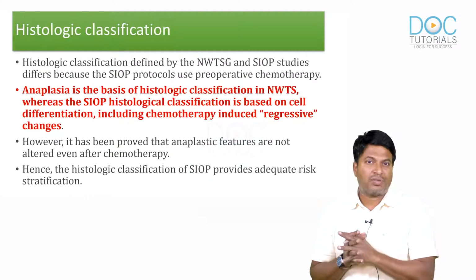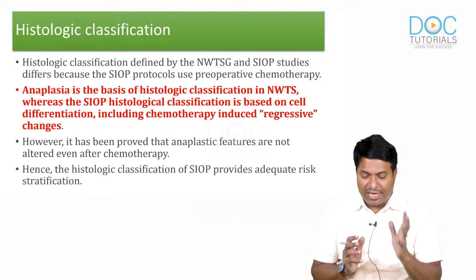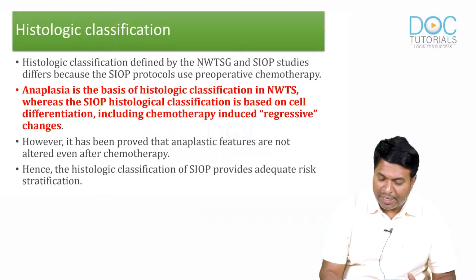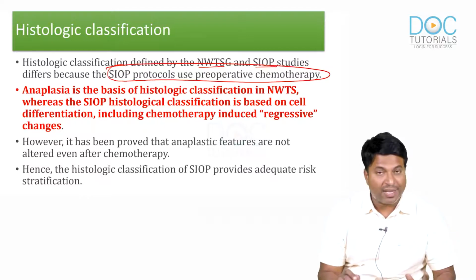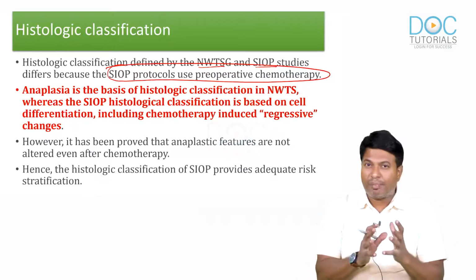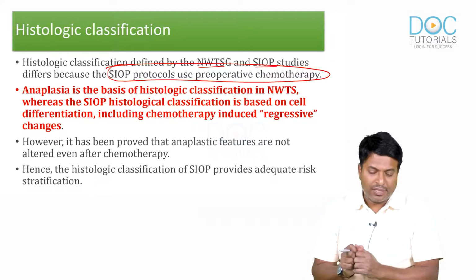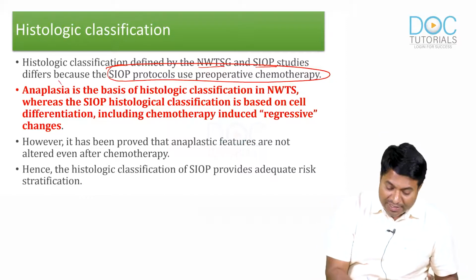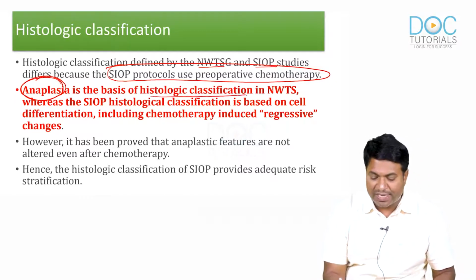And there is one more classification of Wilms tumor known as histological classification. Histological classification is defined by NWTSG, and the SIOP studies differ because SIOP protocols use pre-op chemotherapy. In SIOP, we are using pre-op chemotherapy. So if I give pre-op chemotherapy, the tumor may shrink and the quality of the tumor may decrease, but anyhow, the anaplasia will not change. Anaplasia is the basis of histological classification.